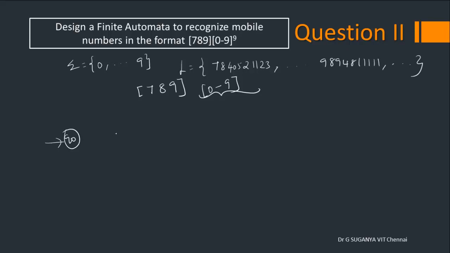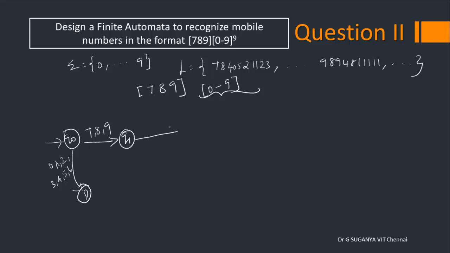So this is Q0 and this is Q1. Now, what are the possible symbols you can have here? 7, 8 or 9. If anything other than that, which are 0, 1, 2, 3, 4, 5 and 6, you can move to a dead state.